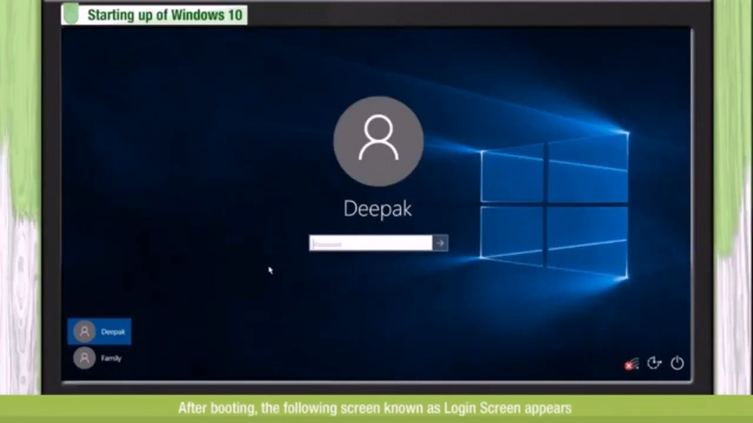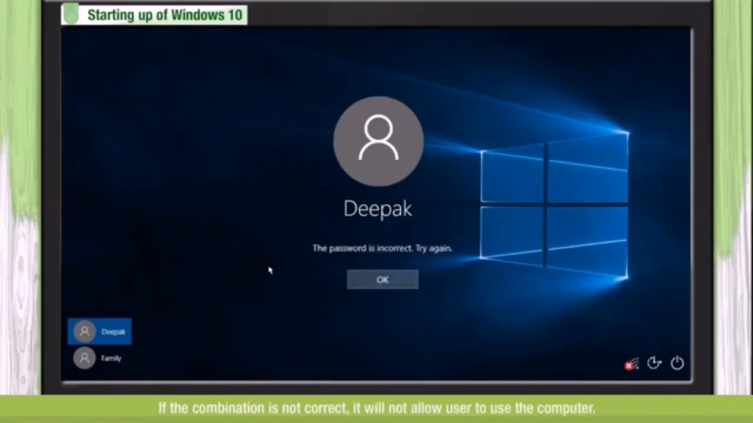This is known as the login screen. It prevents unauthorized persons from entering the computer. Unauthorized person means unknown person. It will ask for username and password. If the password is not correct, it will not allow the user to use the computer.